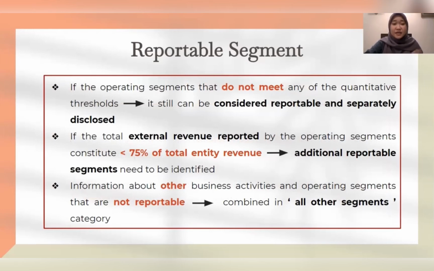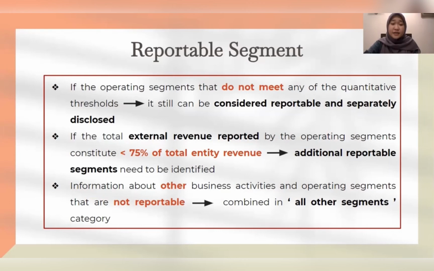And then it is also stated in MFRS 8, paragraph 15, that if the total external revenue reported by the operating segments constitutes less than 75% of total entity revenue, then additional reportable segments need to be identified and reported on until at least the 75% level is reached.